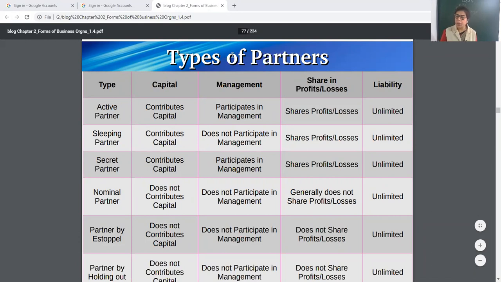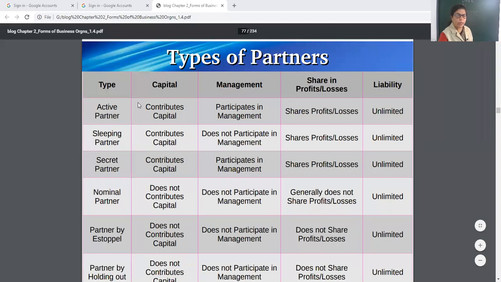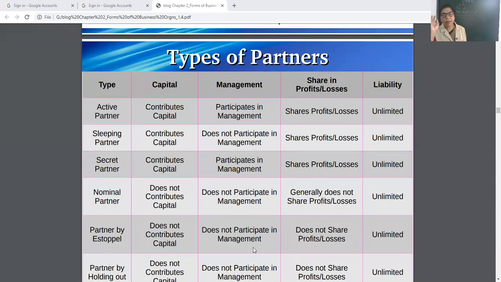Now, partners by holding out, does not contribute capital, does not participate in management, does not share profits and loss, unlimited. So partner by estoppel and partner by holding out are near about same. As I told you, active partner and secret partner are near about same. Estoppel and holding out are same. But there is a basic major difference in them. See? Okay? Note it down.